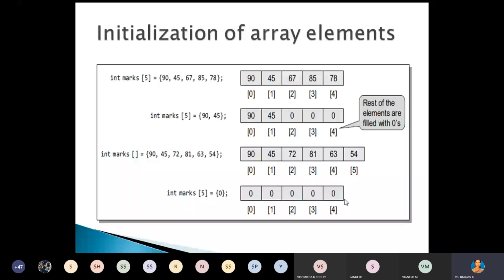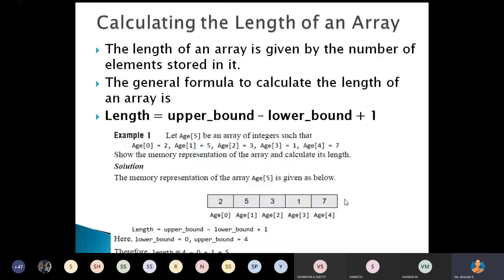how we can calculate the length of the array. Length of the array means the total number of elements you can store in that array or in that particular memory location. To calculate the length of the array, we can use one general formula: length equal to upper bound, that is the upper index, minus lower bound, that is the lower subscript or lower index, plus 1. That is the length of that particular array.